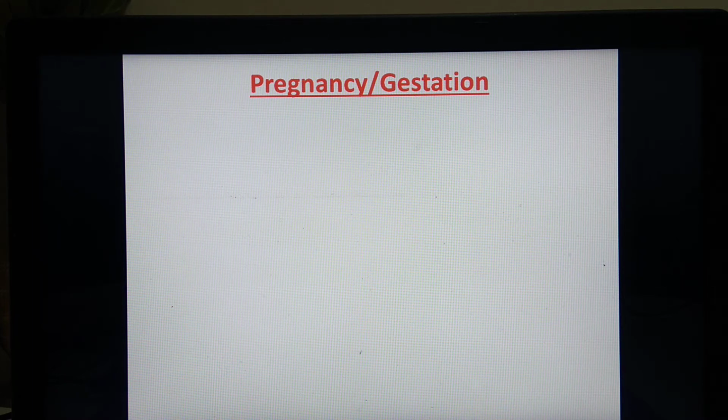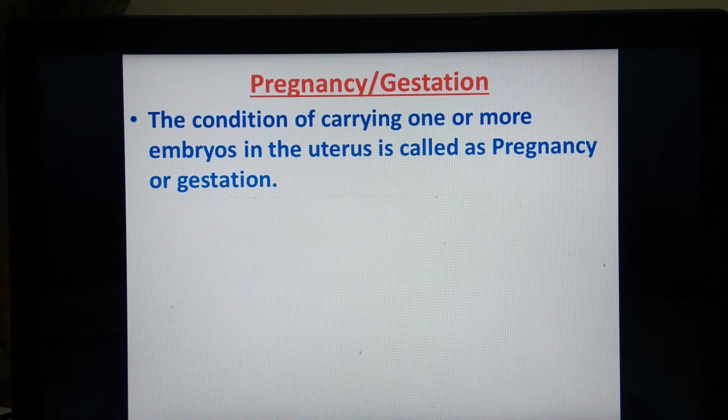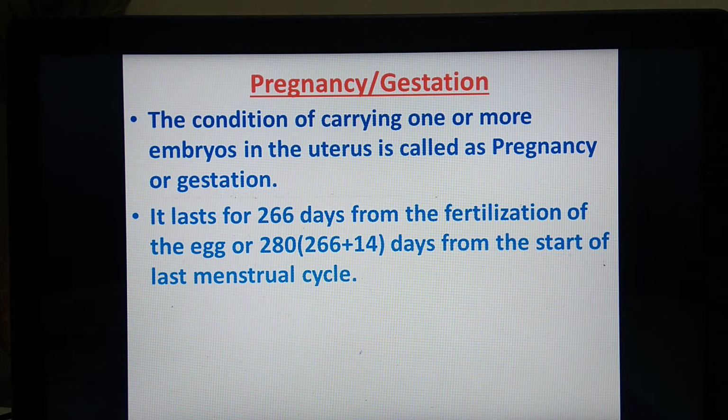What's the meaning of this word pregnancy? It is the condition of carrying one or more embryos in the uterus. I think you remember the structure uterus, which is a female reproductive organ where the growth of embryo takes place. So sometimes one embryo grows and sometimes more than one embryo grows in the uterus, and that condition is called as pregnancy or gestation period.